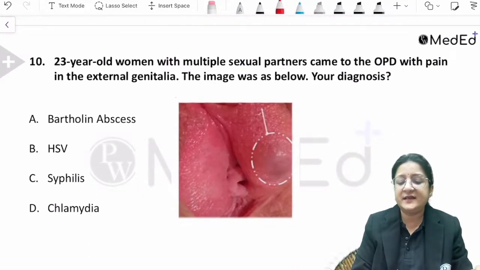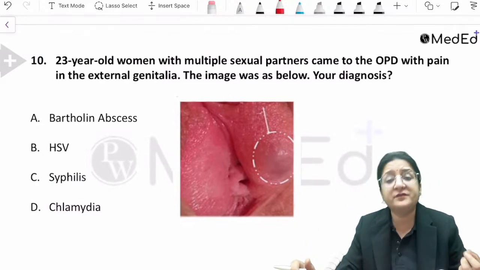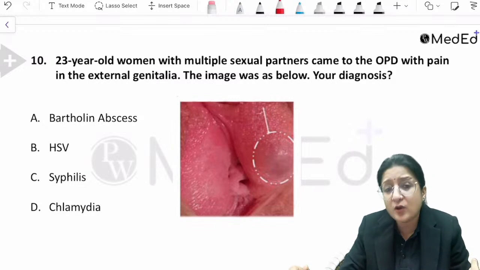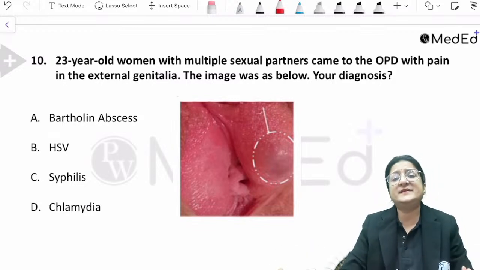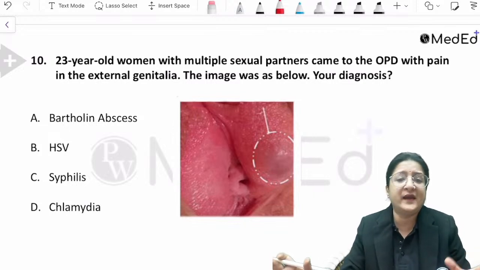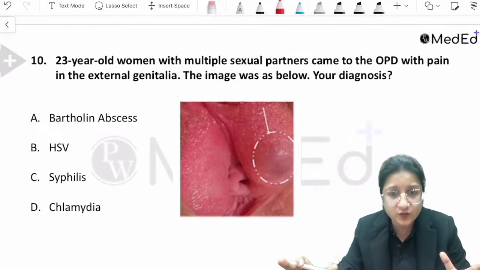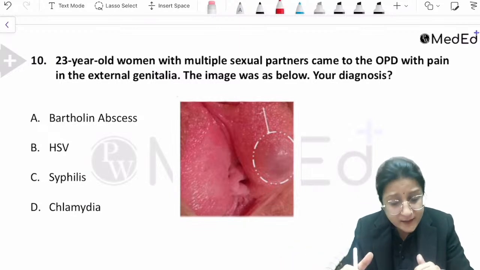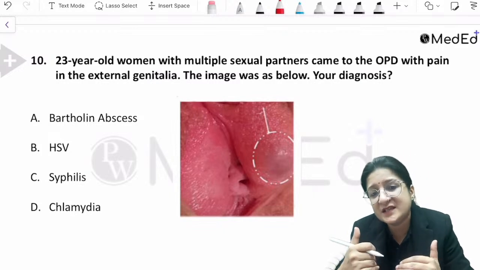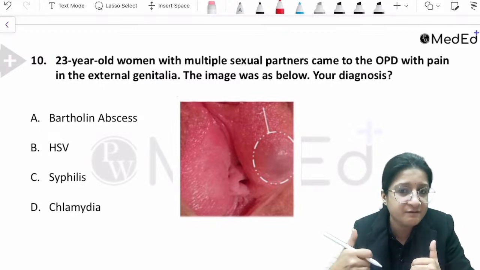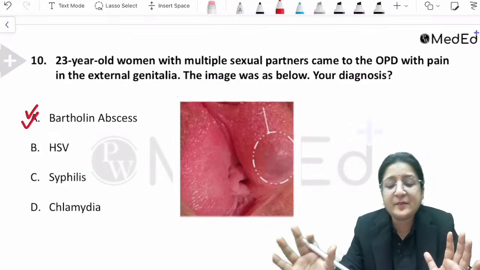Now, moving on, let's have a look at the next question. Again, in the sprint series, we had discussed a Bartholin's gland swelling also. We had discussed a Bartholin's gland cyst also. We had discussed an abscess also. So 20-year-old woman with multiple sexual partners came to OPD with pain in the external genitalia. Image was given. It was an image based question. Maybe not this image, some other image was there, but there was a swelling located on the posterolateral aspect of the vulva. So your diagnosis is a Bartholin's abscess.